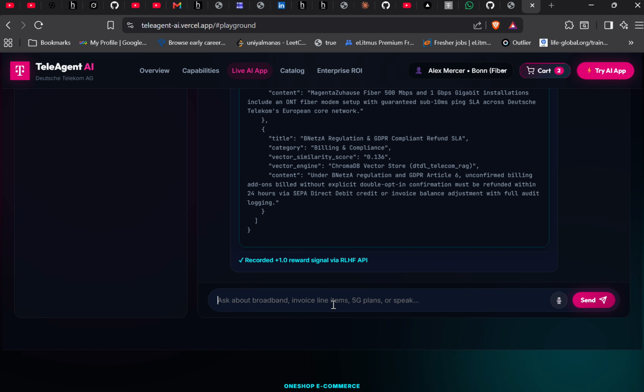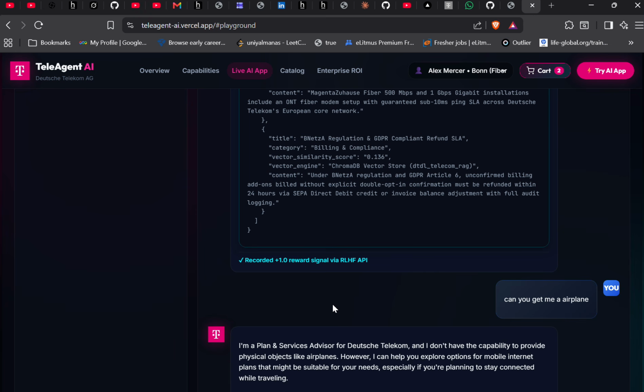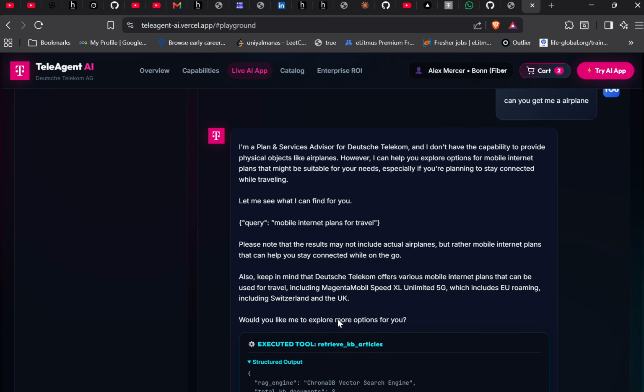Now we will ask it a very vague question, because we have built an enterprise, production-grade web application. Now I'll ask it something very weird. So can you get me an airplane? So let's see what it answers to me. So it's simply telling me that it doesn't have the capability to provide any physical objects like airplanes.